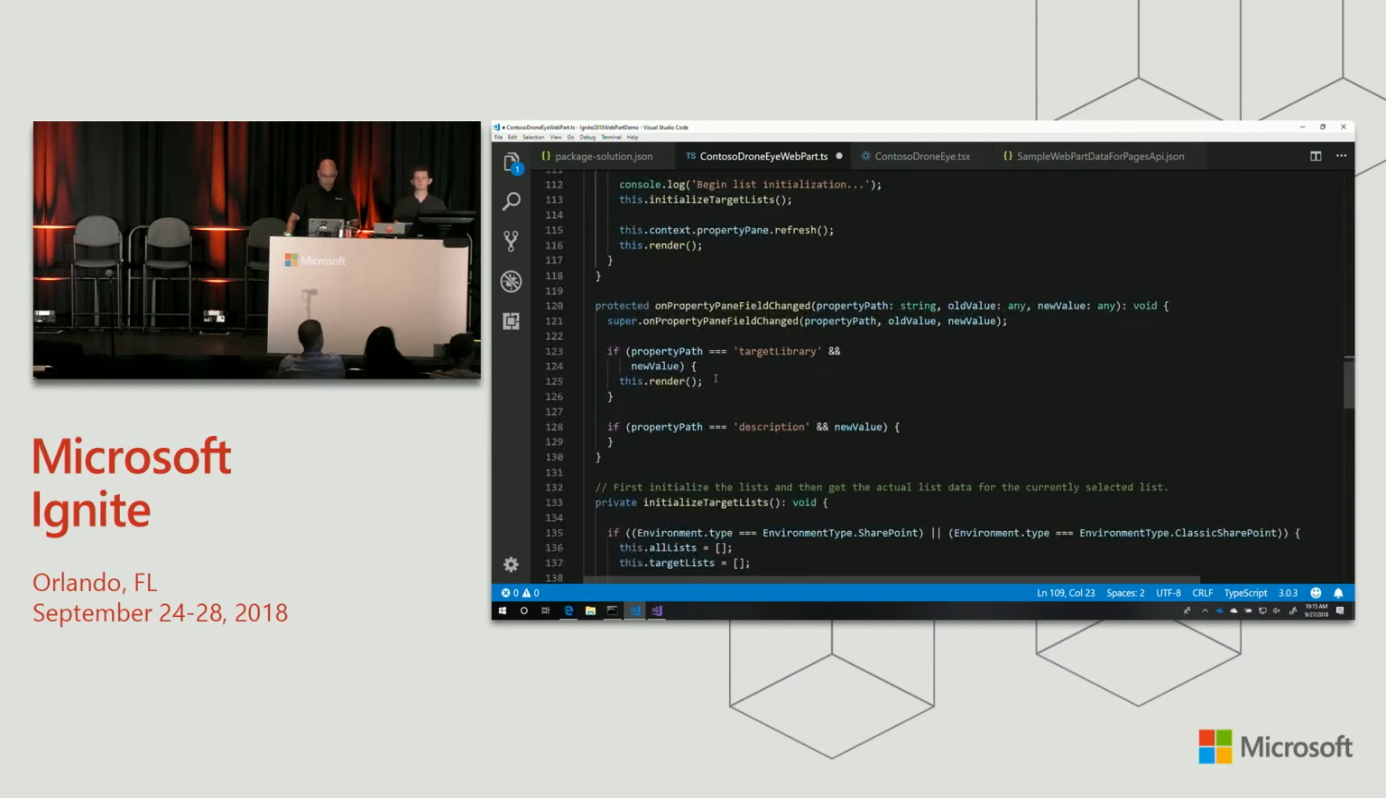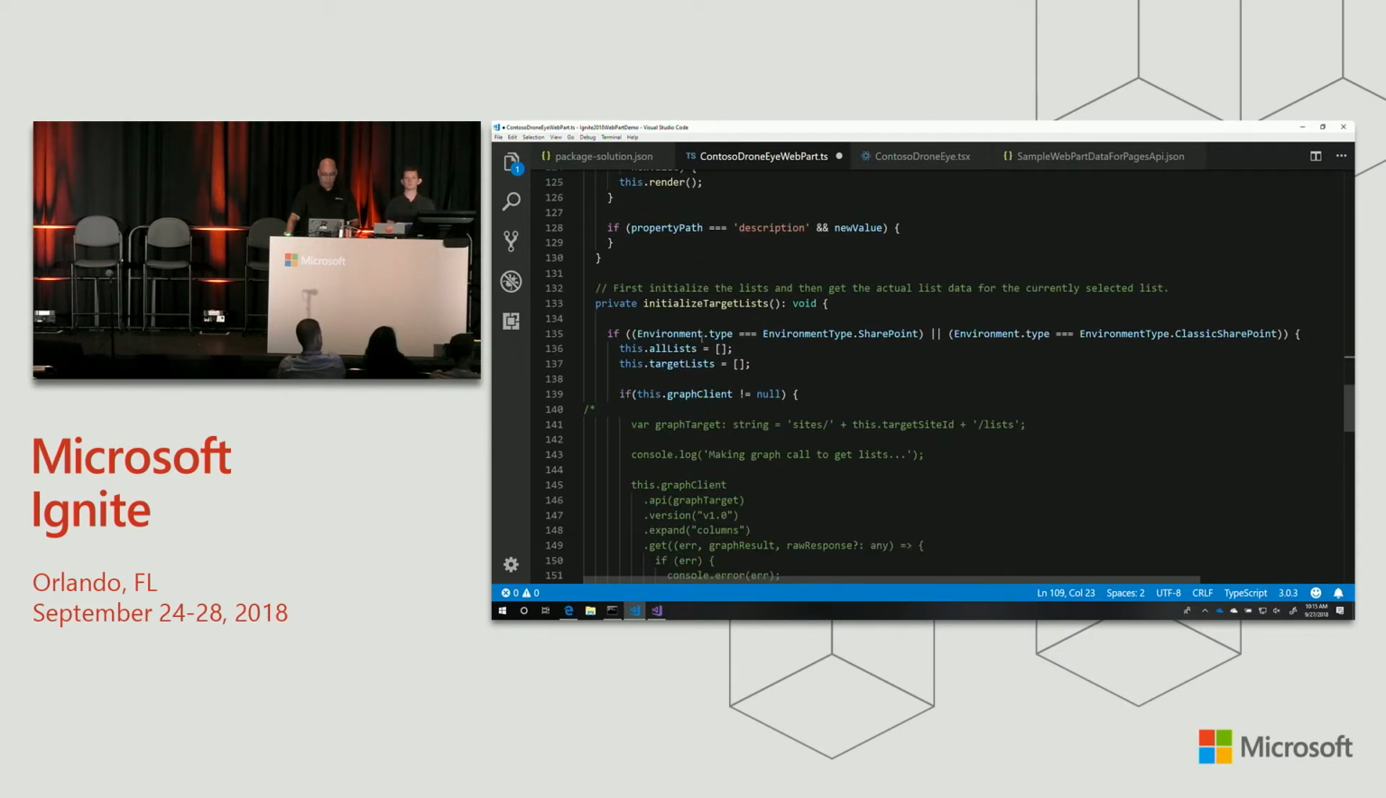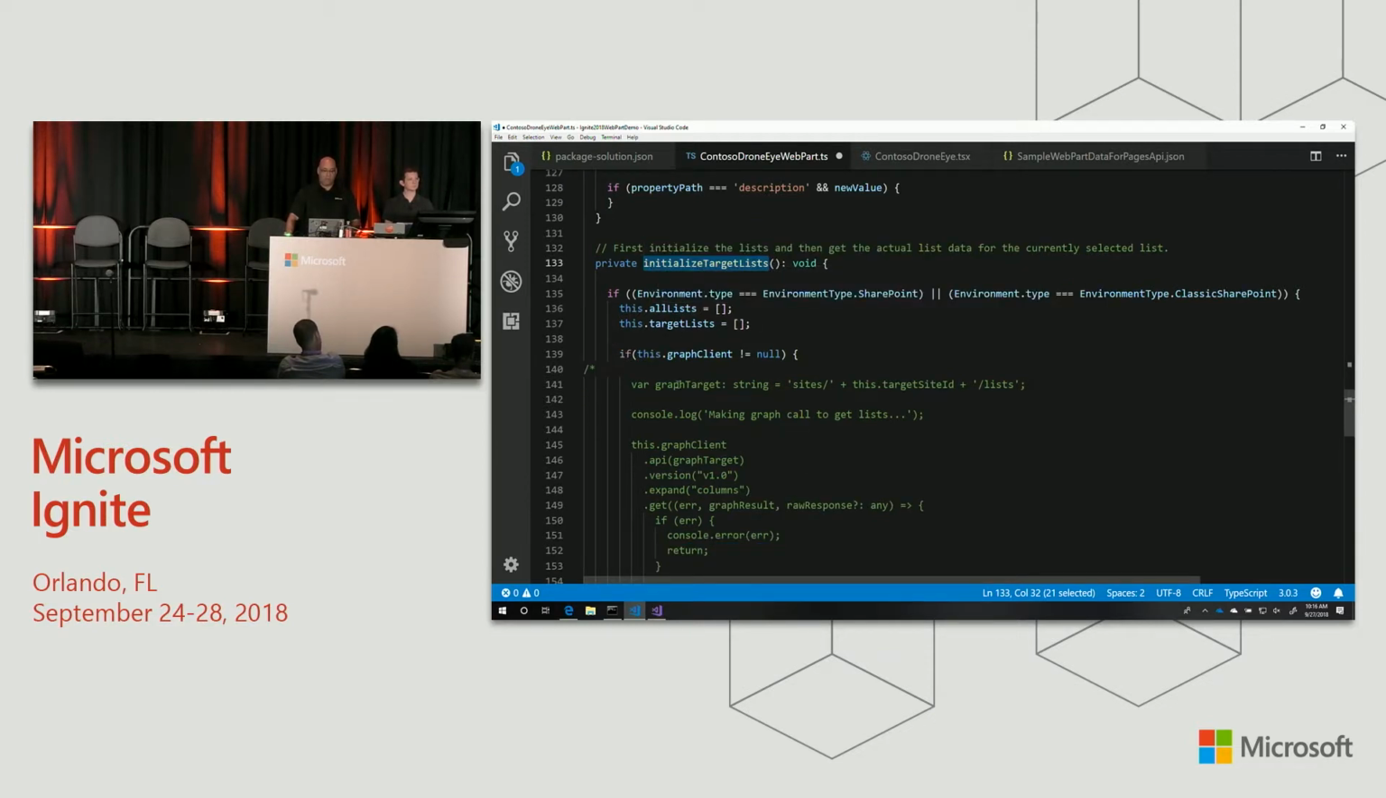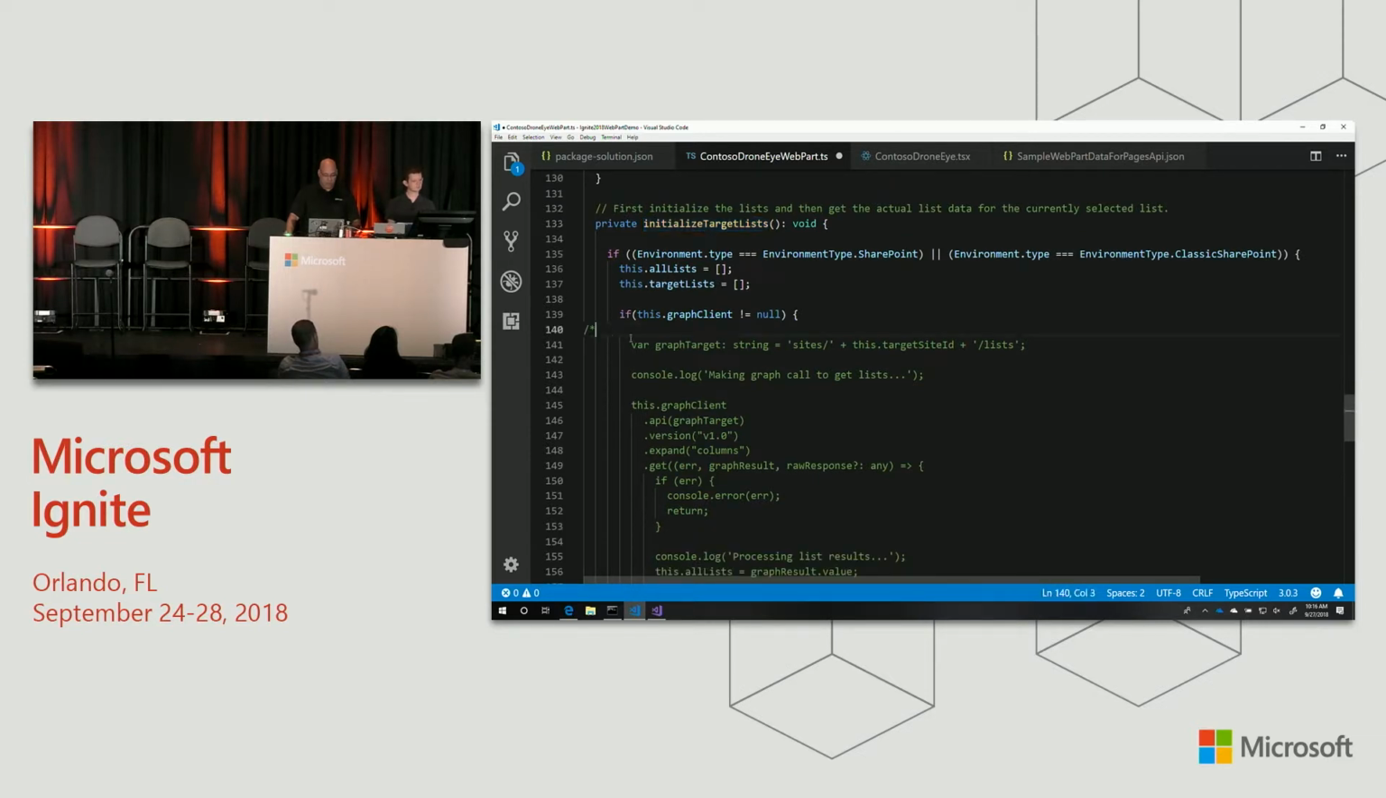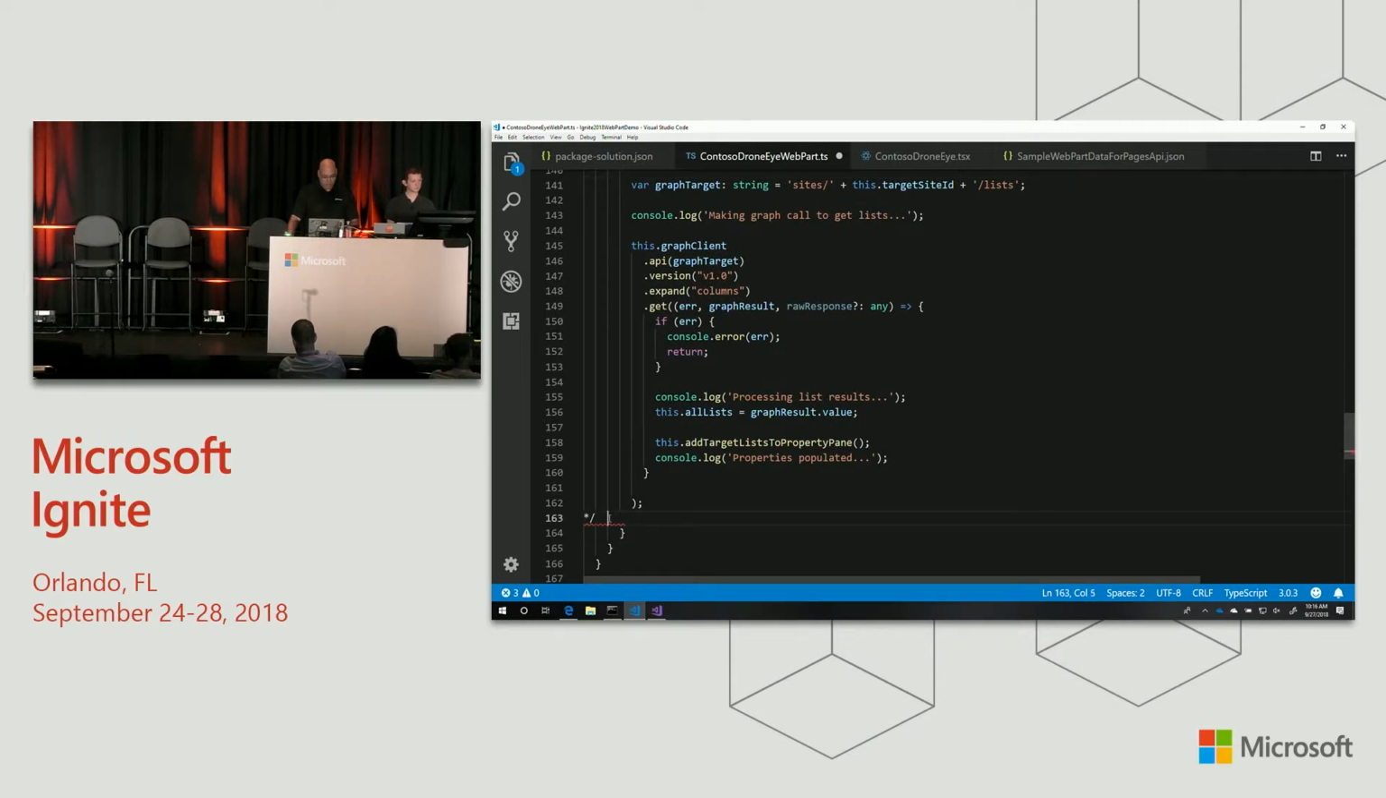We have a couple helper functions in here, but really what we're going to do is look at this function called initialize target lists. This is my routine that's going to go to Graph. It's going to get the lists that we want to work with and bring it back. So let's uncomment this, and then we'll look at what it's doing.